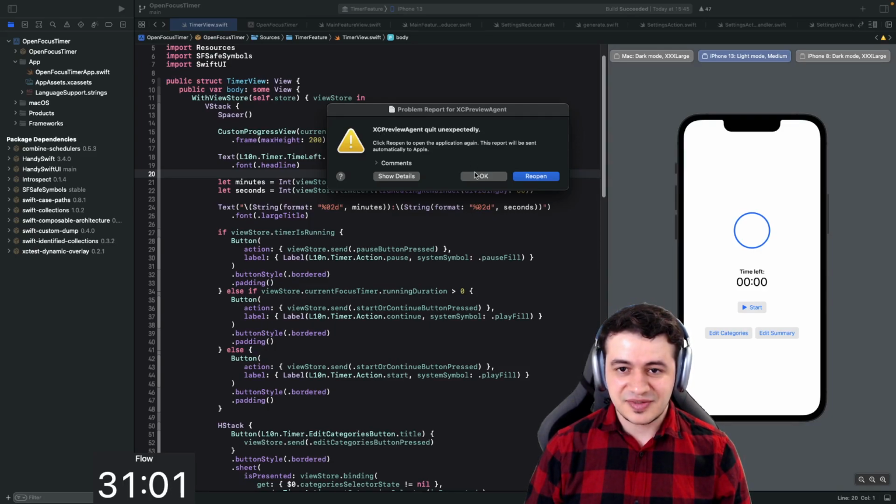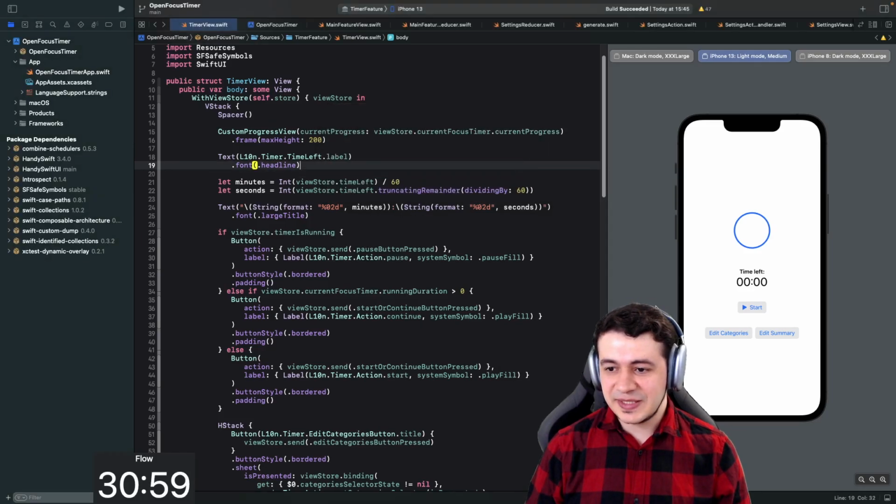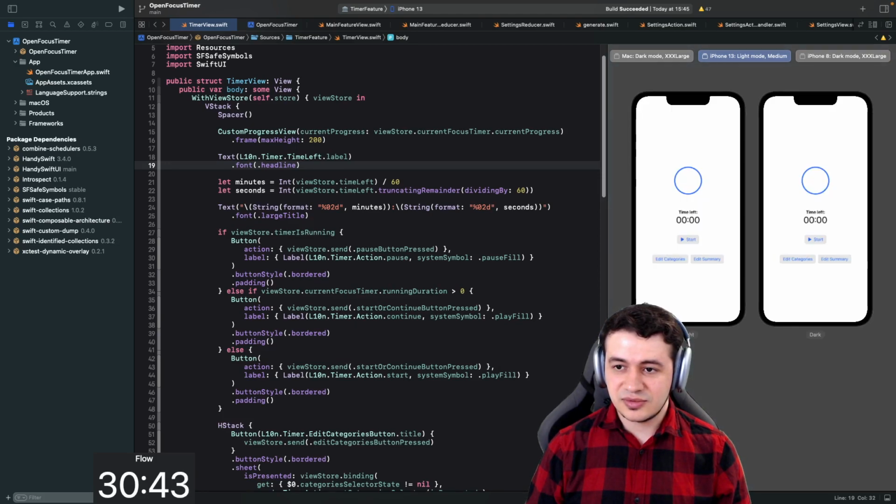Xcode Preview agent quit unexpectedly. Okay, this is still a beta, so some stuff's still not working. But let's have a look at this one here. Color scheme variants, orientation variants, dynamic type variants. So we did have color scheme variants and dynamic type variants. So let's see what this looks like here. So just put them side by side.